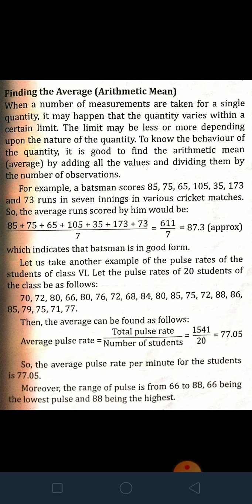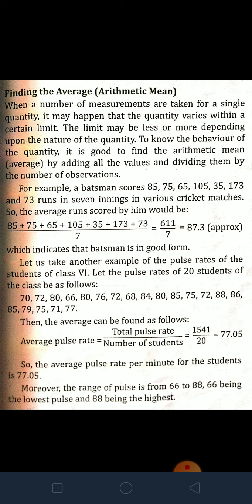When a number of measurements are taken for a single quantity, it may happen that the quantity varies within certain limits. The limit may be less or more depending upon the nature of the quantity. To know the behavior of the quantity, it is good to find the arithmetic mean by adding all the values and dividing them by the number of observations. So children, we have already learned how to find the arithmetic mean in mathematics. If you don't know, you can understand here also. We will first understand one example.